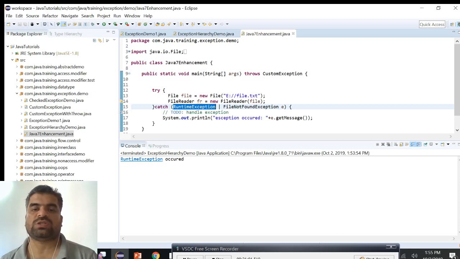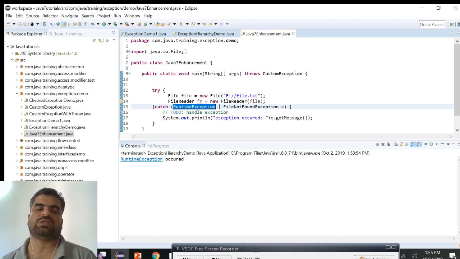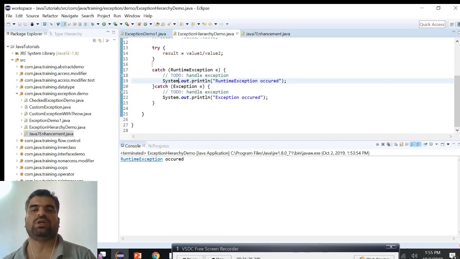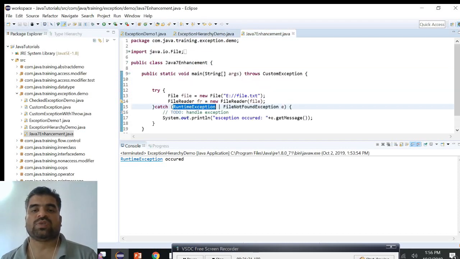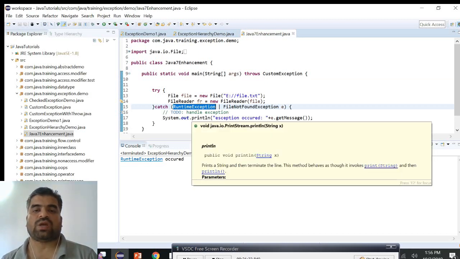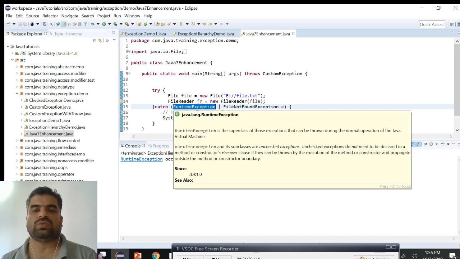Again, this FileNotFoundException is related to the exception hierarchy. There could be other exceptions that may also occur in this try block. So whatever exception is thrown from the try block, we can handle it in the single catch block itself. What is the advantage? Here we can see that multiple catch blocks are there. In reality, there would be more code or logic to handle the exception. Here we are just printing the message, but for readability the code will be very short, so it will be very easy to handle.